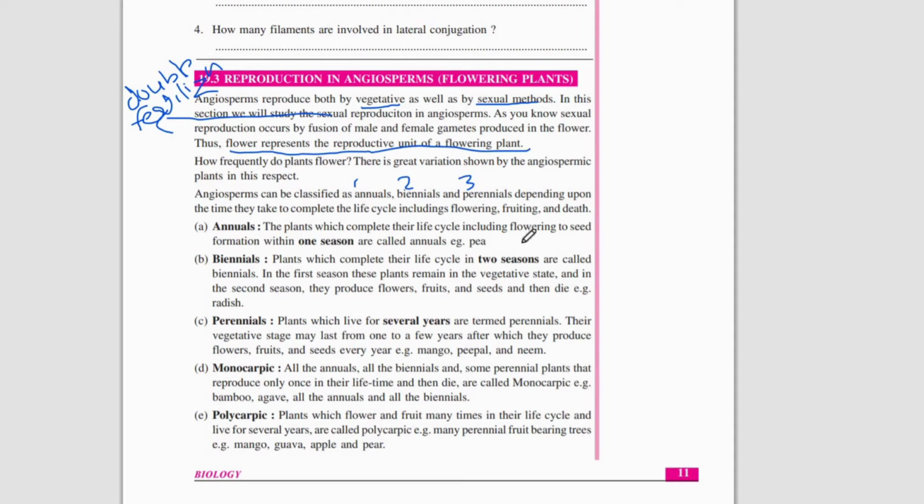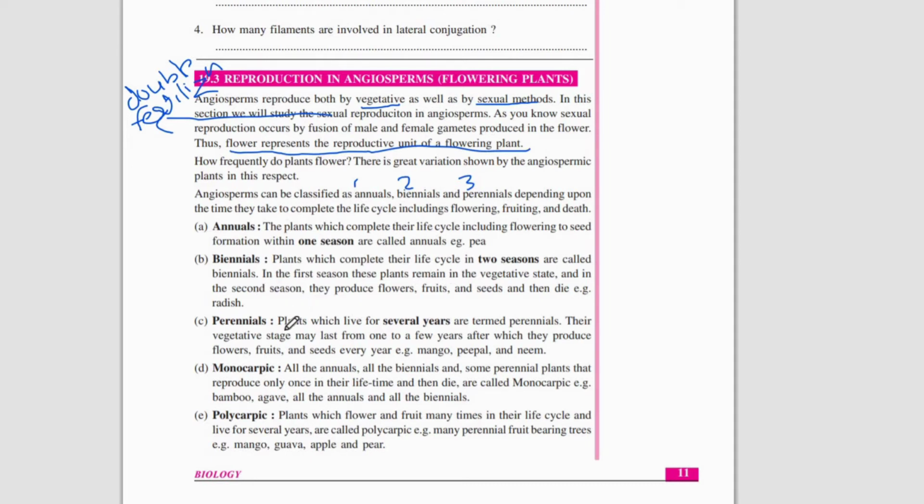The second category is the biennial plant, which completes its life cycle in two seasons. It requires two seasons to complete its life cycle from flowering to seed to death. In the first season the plant will be in its vegetative state. There is no production of gametes, no fertilization, no fruit production, no seed formation, nothing. The first season is just the vegetative state, and in the second season it produces flowers, fruits, seeds, and then dies. The example is radish.